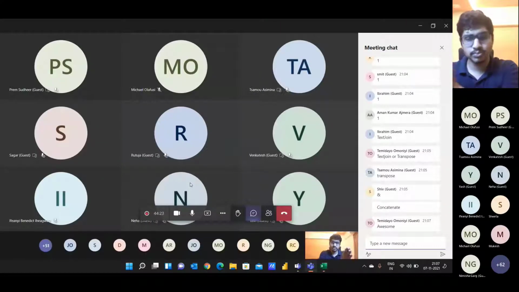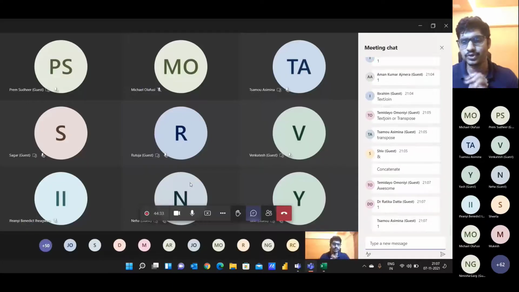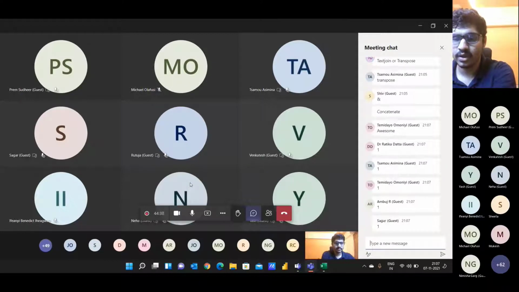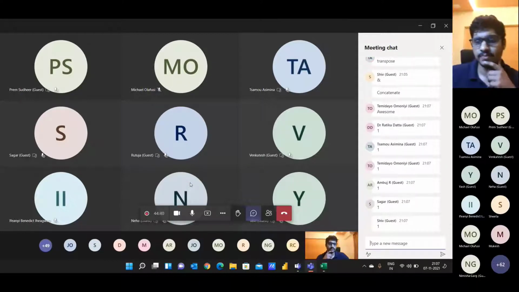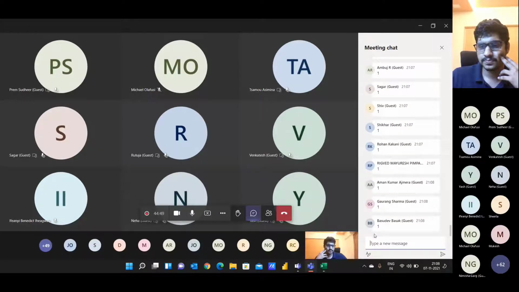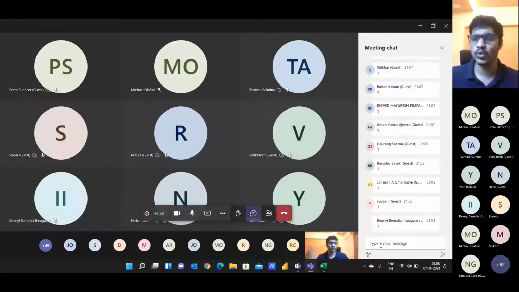Now I'll try to nest both these functions, but before that, I just want to understand whether text join made sense for you. Just put ones and zeros so that I understand that text join made sense for you. Ratika is saying 1. Thanks. Ambuj is saying 1. Cool. Sagar is saying 1. Perfect. Shiv, Rohan. I'll wait for a minute or so in case anyone has any query. Aman is saying 1. Cool. Basudev is saying 1. That's nice. Yuvan is saying 1. Cool.